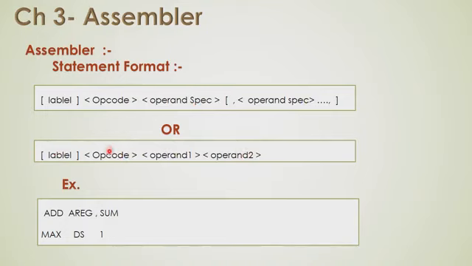So the opcode is what? It is your instruction in the assembly language program that we call a mnemonic. So here we give the instructions. Then operand 1 is either your register operand or your condition code operand, and operand 2 is your memory operand or your variables or the constants or literals.